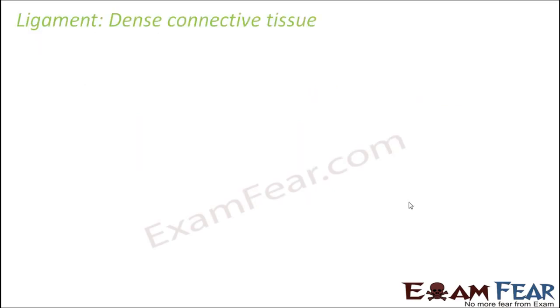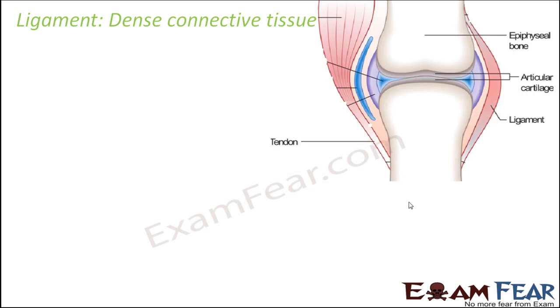With this, let us talk about the dense connective tissue. The first dense connective tissue which we'll talk about is ligament. What is ligament? A tissue which connects two bones. As I mentioned before also, we say that bones form the framework of the body. Now, in order that bones should form the framework of the body, bones need to be connected to each other. So there has to be something which will connect one bone to another, and that something is ligament. It connects one bone to another.